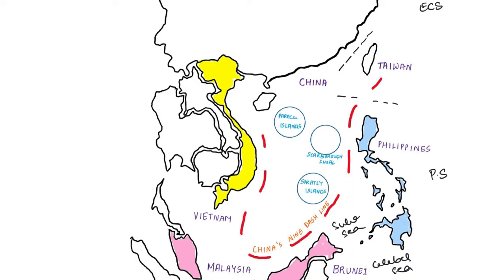China advocates that its right to the area dates back centuries to when the Paracel and Spratly Islands were considered integral parts of the Chinese nation. In the year 1947, China issued a map depicting the Paracel Islands and Spratly Islands within its territory. It displayed the two island groups lying completely within its territories.